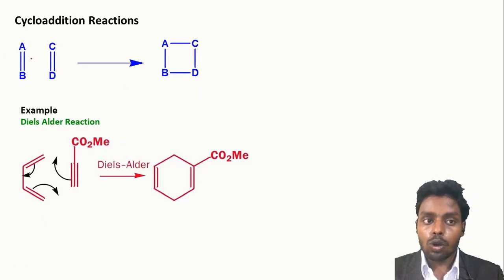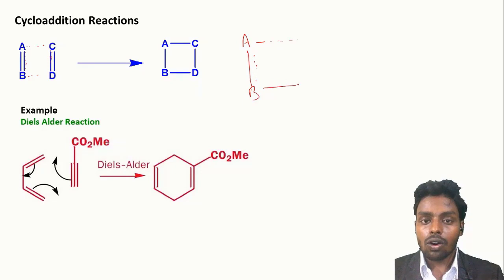So if we have two substrates, this bond will form, this bond will break, this bond will form, and what happens? A cyclic transition state will form, in which the bond making and bond breaking take place simultaneously. Hence, it is called cycloaddition reaction. And in this reaction, a cyclic compound will be formed.